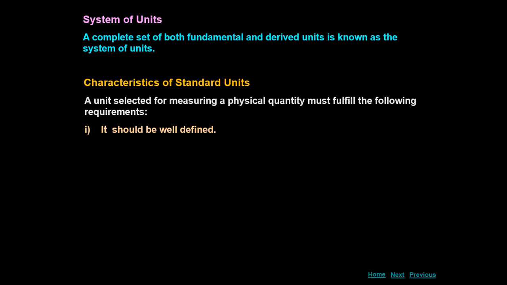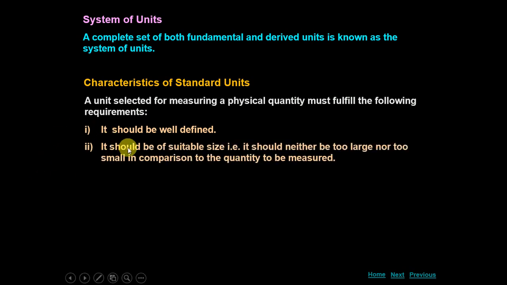It must remain the same wherever you are in the world, or anywhere in the universe. The definition of length, or we can say meter, has to be the same. So 1 meter length should remain the same wherever you are.